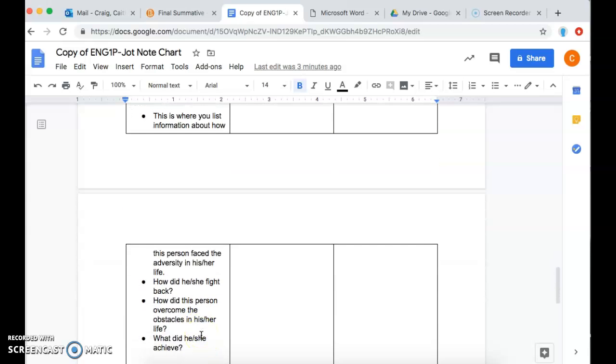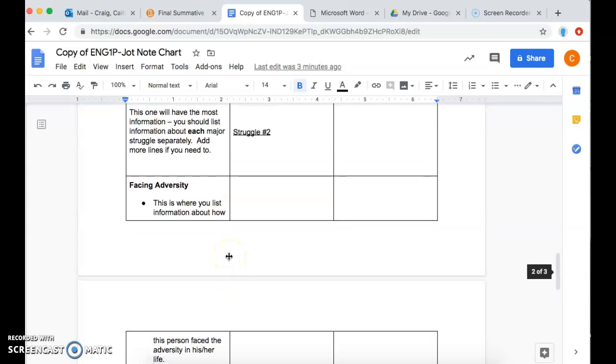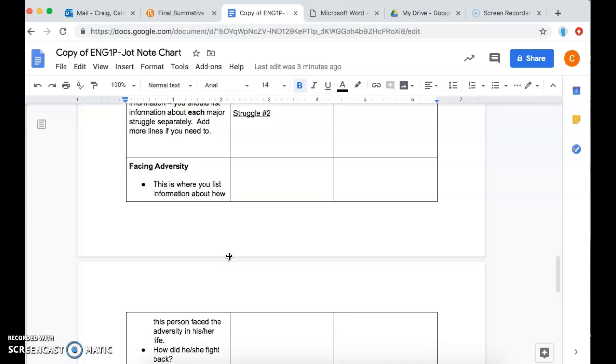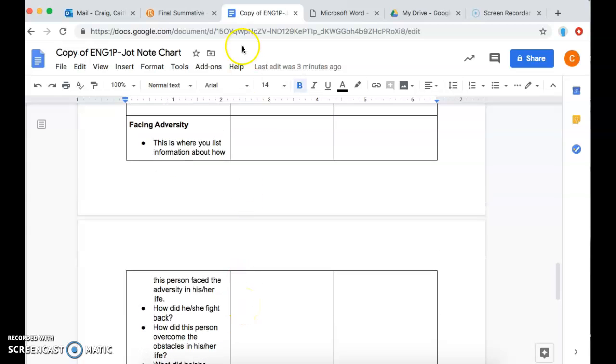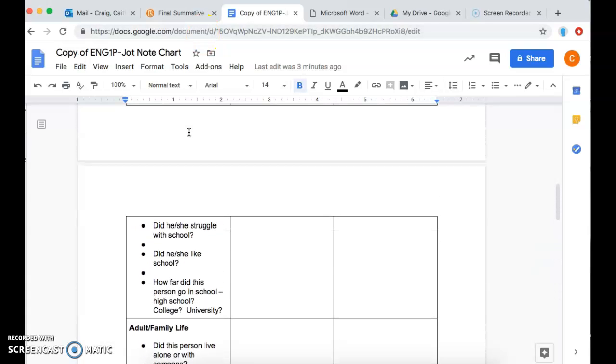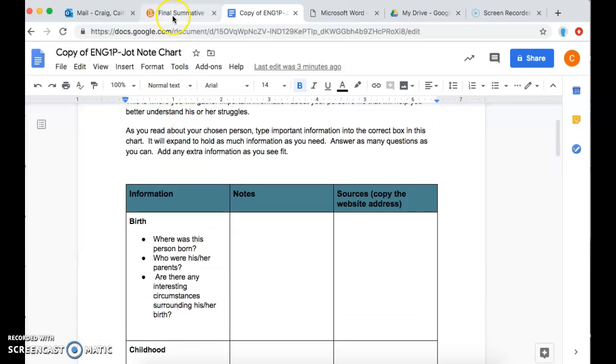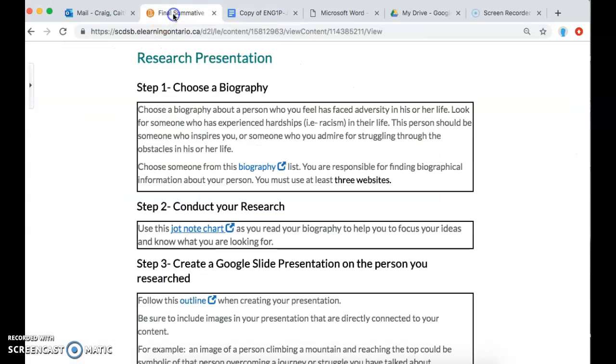How did they fight back? How did they overcome these obstacles? And what did they achieve in the end? So it's a well-rounded approach to looking at, okay, these are the things that they struggled with, this is how they got through those things, and this is in the end where they ended up, okay? So that's to guide your research and to help you keep your points organized and to make sure you have enough research and enough information, you've done your due diligence in looking at this person.